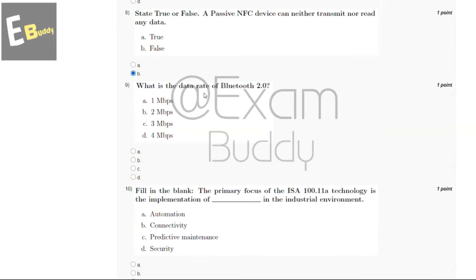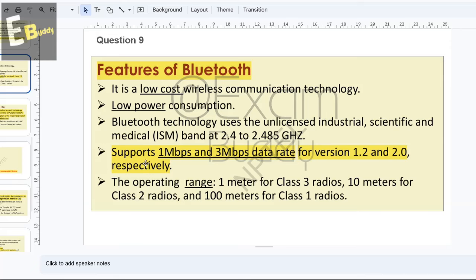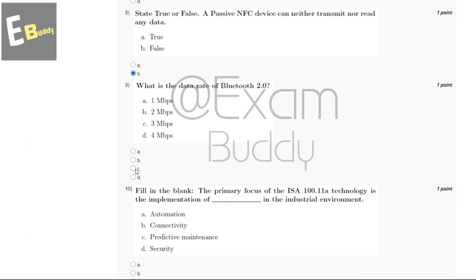And now let's go to our question number 9. What is the data rate of Bluetooth 2.0? So these are the options, and now let's check the explanation. So explanation says features of Bluetooth: supports 1 Mbps and 3 Mbps data rate for version 1.2 and 2.0 respectively. So the answer of our ninth question is C, 3 Mbps.